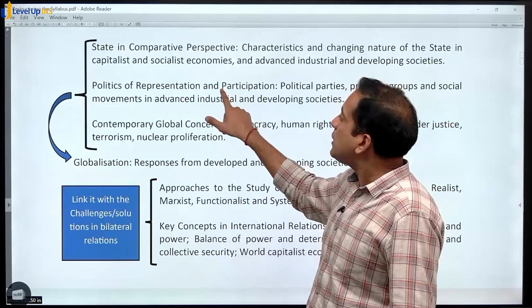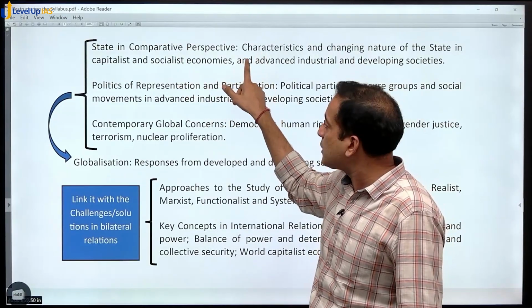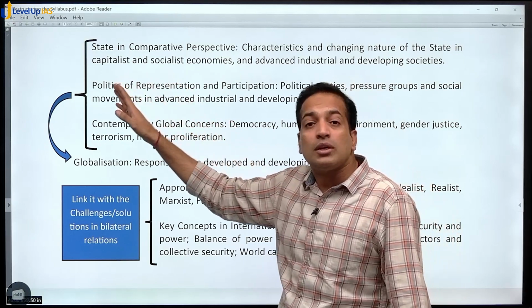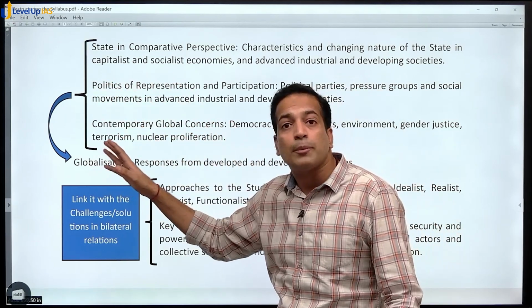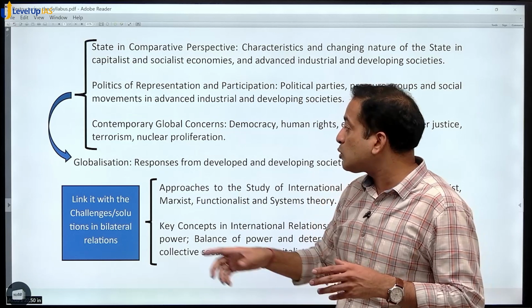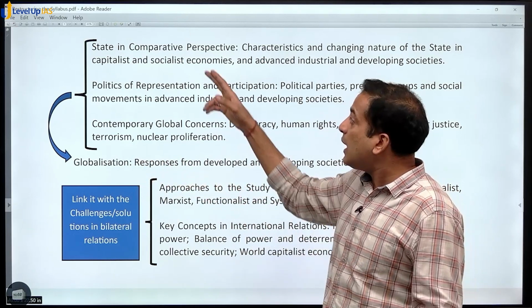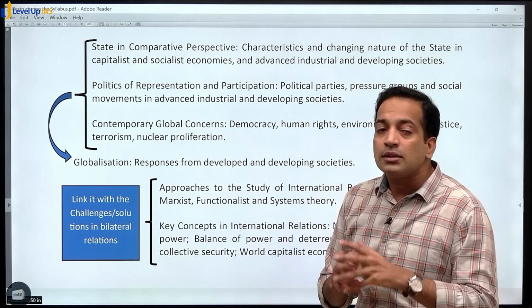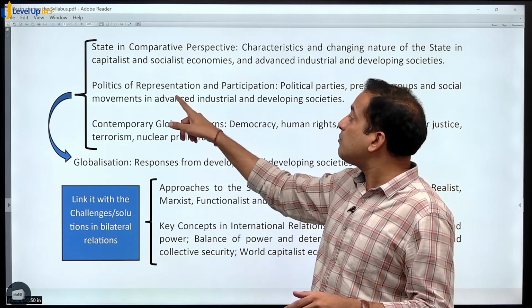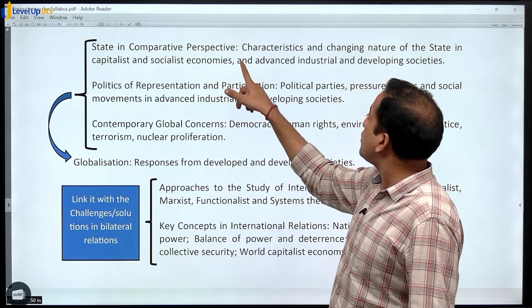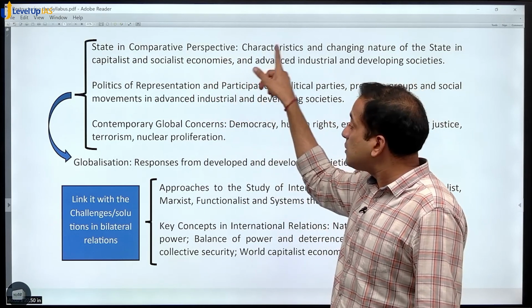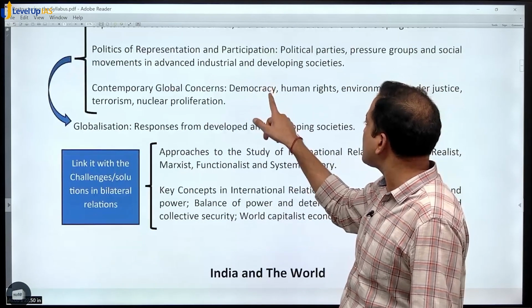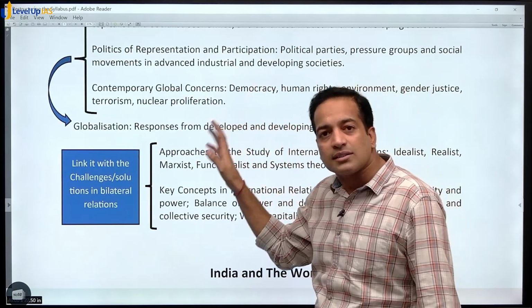Then naturally when we are discussing about state in comparative perspective or politics of representation or contemporary global concerns, naturally we shall be discussing all of this from the point of view of globalization. So first we shall discuss the globalization, and then we shall come to all of this, so that we shall be able to discuss that how globalization has impacted, whether it is the party politics or it has impacted different economies, or how globalization has impacted the concerns like democracy, human rights, environment, etc., etc.